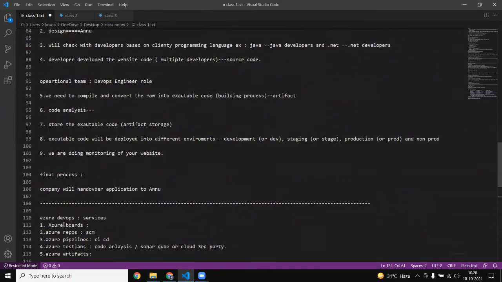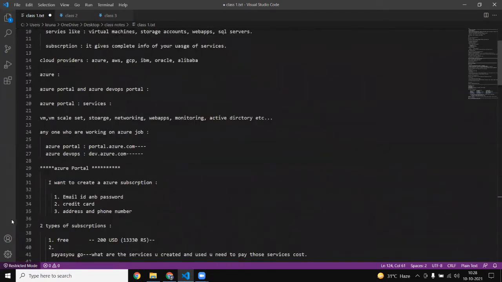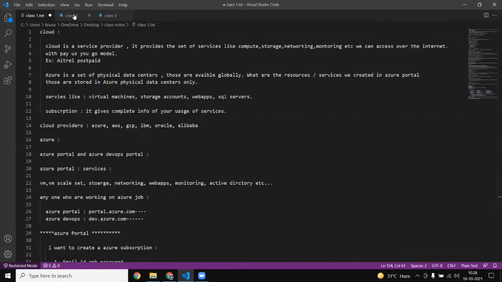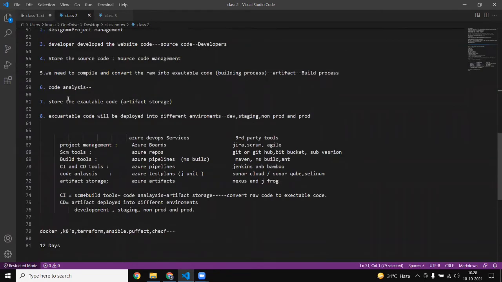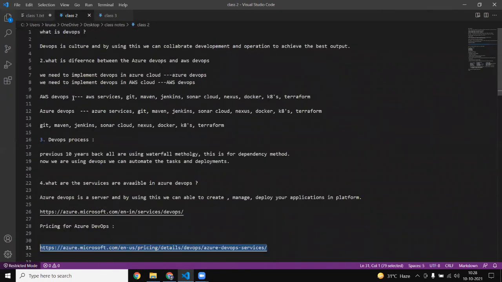So this is about this one. Our first note is completed, and this is the class 2 notes. We will go with this, and after just a few minutes, we can build our first virtual machine.